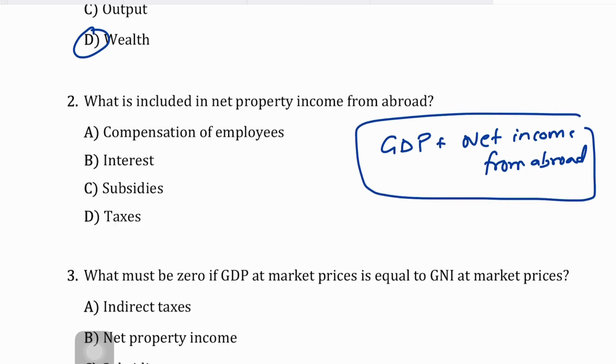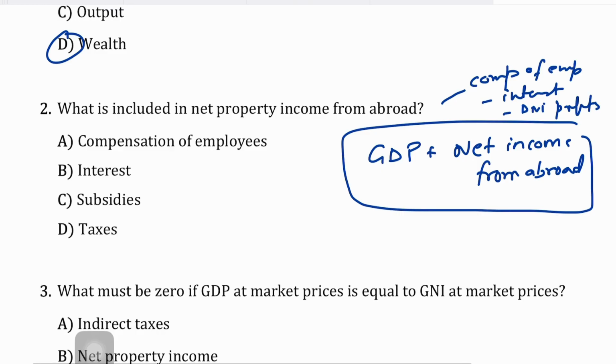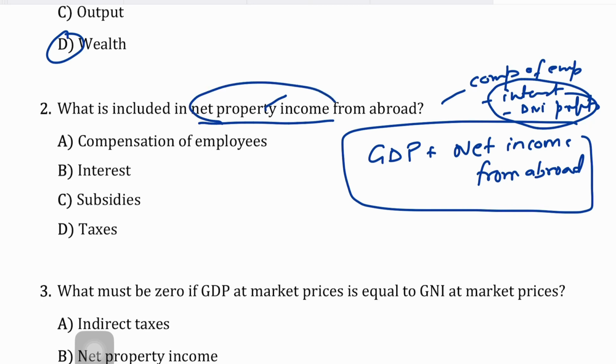The net income from abroad, or net factor income from abroad, includes your compensation of employees. It includes your interest, your dividends and your profits as well. So all of this is included in net income from abroad. And your net property income from abroad takes into account your interest, dividends and profits. So when you're referring to net property income from abroad, you're referring to interest, dividends and profits, right?